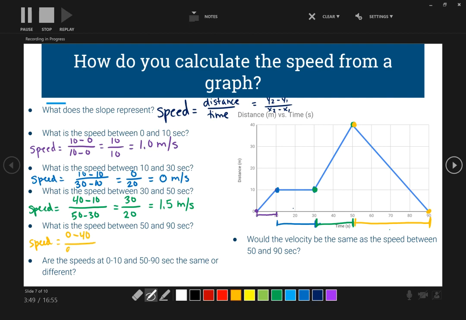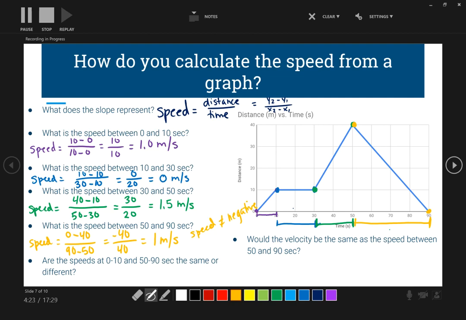And what's our time frame? 90 to 50. So 0 minus 40 is 40. 90 minus 50 is 40. 40 divided by 40 is 1 meters per second. Okay, now some of you might be asking, where does the negative go? Remember that speed cannot be negative. Okay, speed always has to be positive.